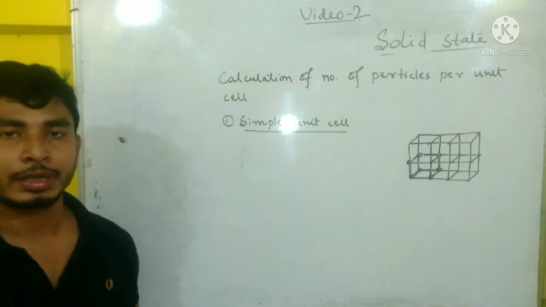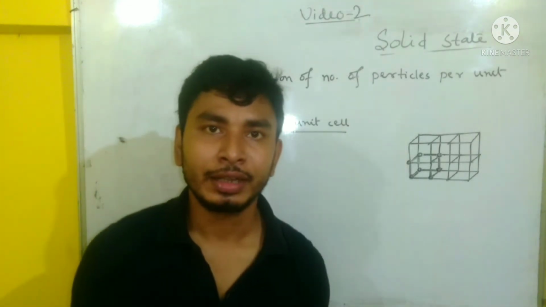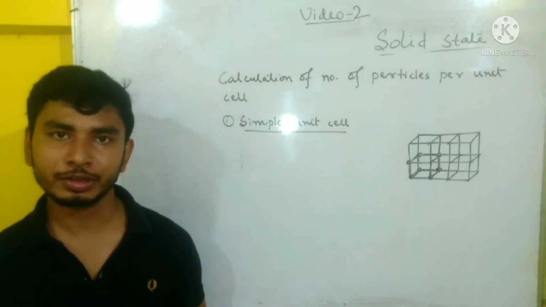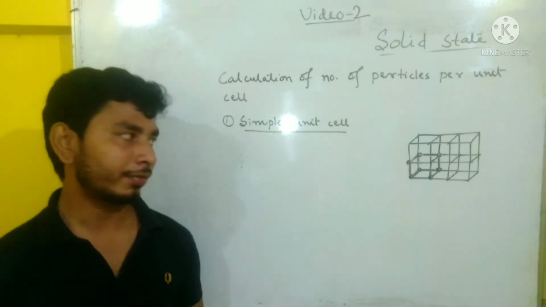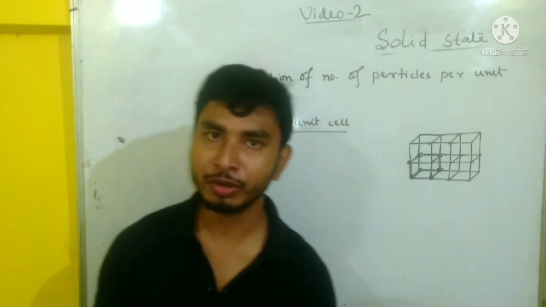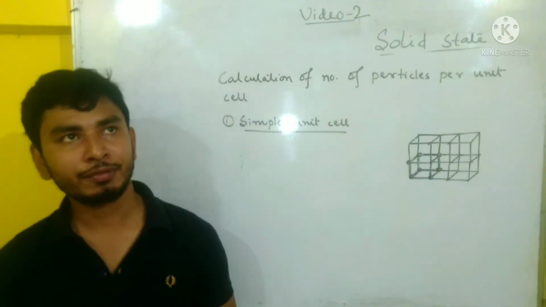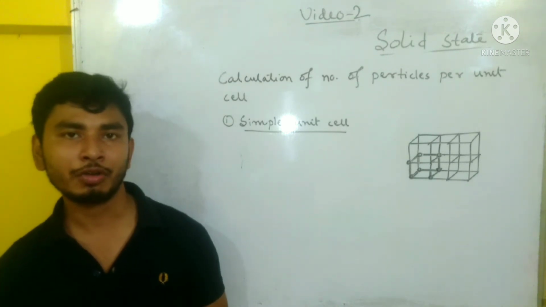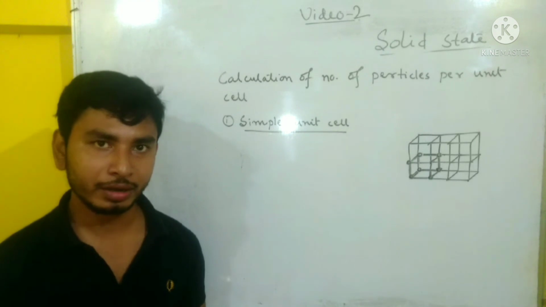Now suppose a pizza is shared by two persons, what will be the contribution per person? Half. If one pizza is shared by three persons, the contribution will be 1/3.